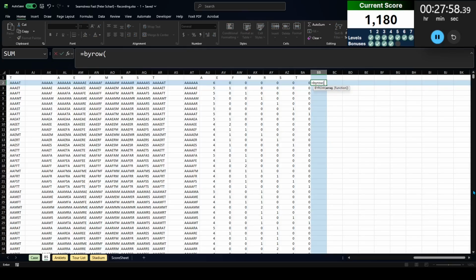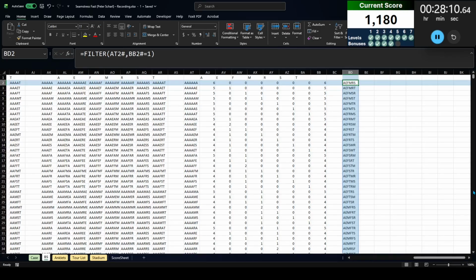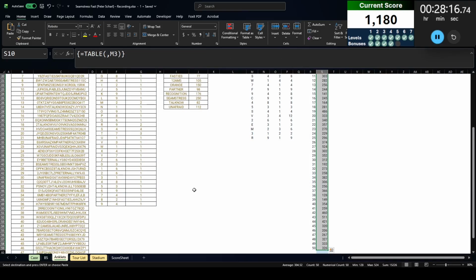We are going to take the maximum of each row. So that tells us how many letters are in. We only want the ones with only 1 of each letter. So we're going to filter this list where the most letters in each of them is 1. Now we have a list of 50,040, which later I'm going to show you the math. That does check out. Let's go back to our anklets tab.